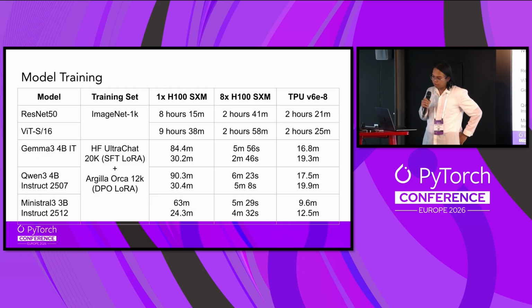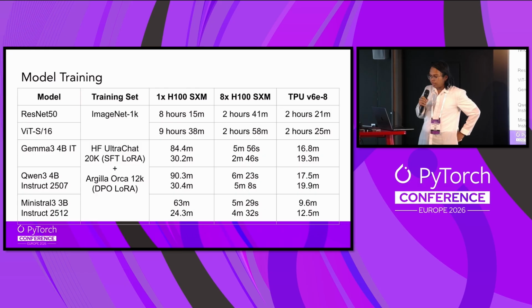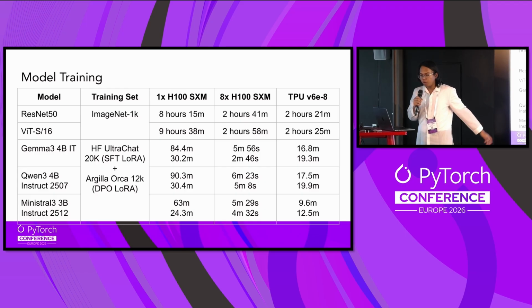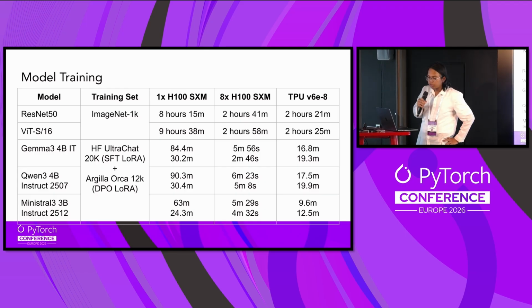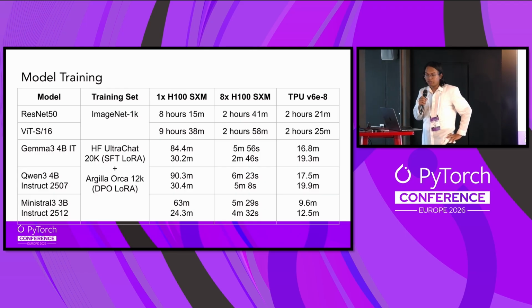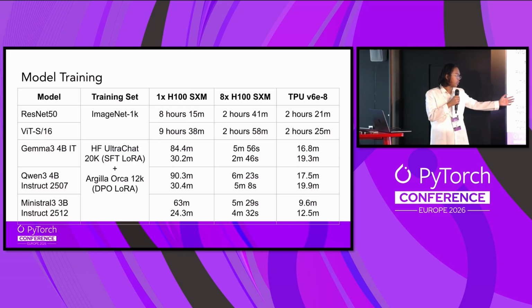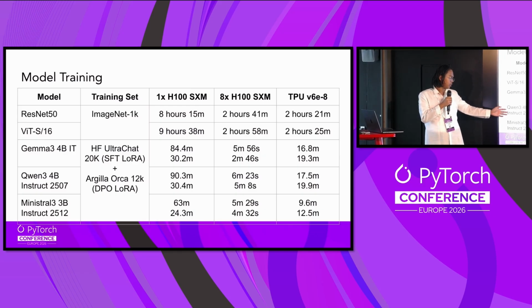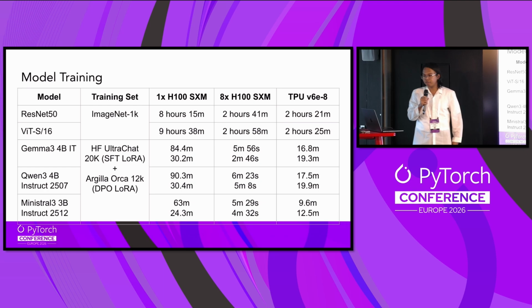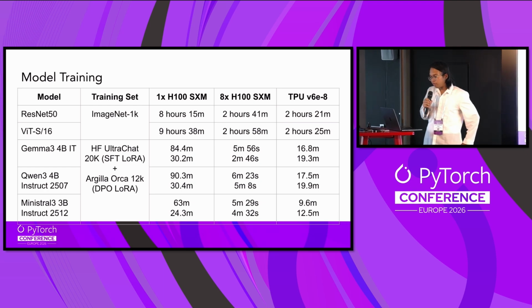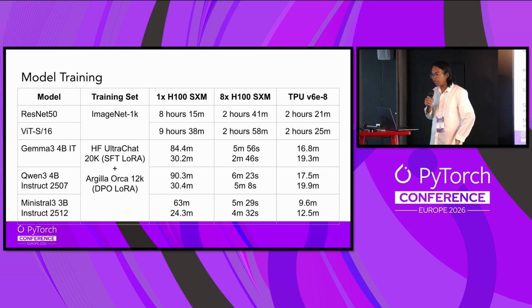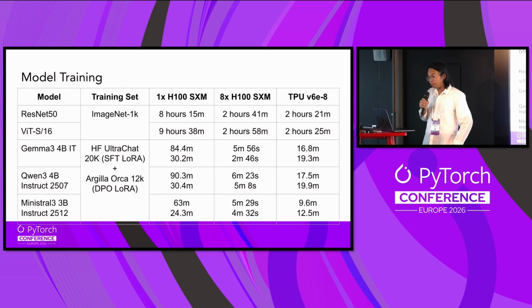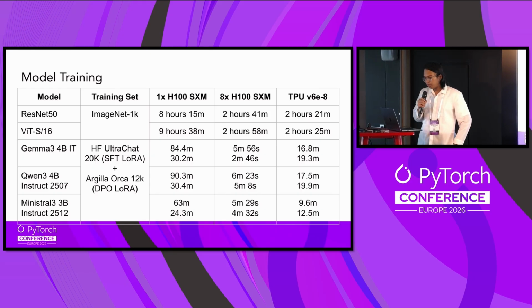the industry benchmark for image recognition, and then Vision Transformer S16, and then fine-tuned with SFT and DPO on 3 models: Gemma 3, Qwen 3, Mistral 3. So this represents the US, this is the Chinese model, and this is the French model. Given those models and those training sets, I'm being unbiased here, I trained this on my own.